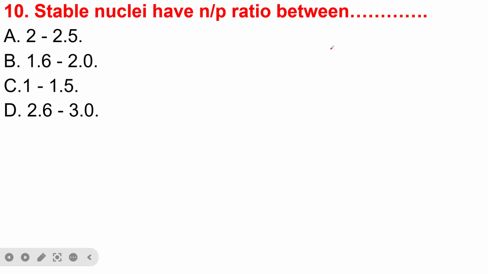This one is also very simple. Generally, how do we know that a nucleus is unstable? Whenever the neutrons to protons ratio is less than 1, or greater than 1.5, it means that the nucleus of that element is unstable, meaning it can undergo radioactivity.